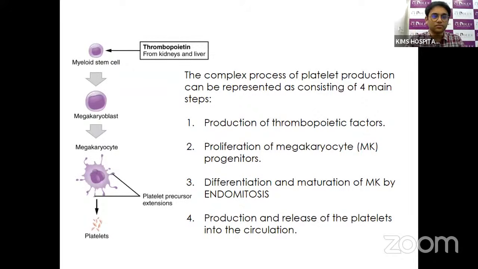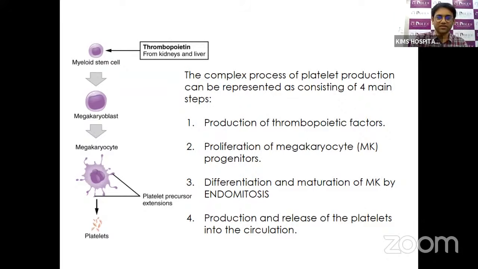So thrombopoietin is required for the production of the platelets. The thrombopoietin is produced from the kidney and the liver, and it will stimulate the myeloid stem cells, and then the megakaryoblast will be produced, and from the megakaryoblast we will get the megakaryocytes, and ultimately we'll get the platelets. So the most important step is first the production of thrombopoietin from the kidneys and the liver.